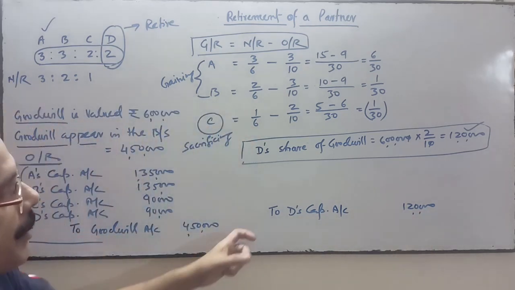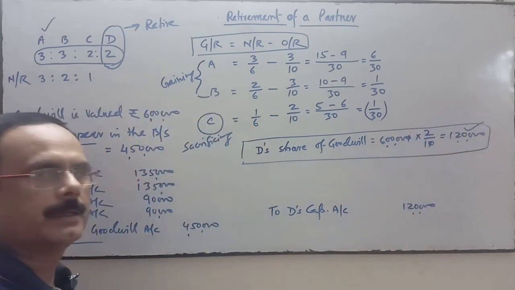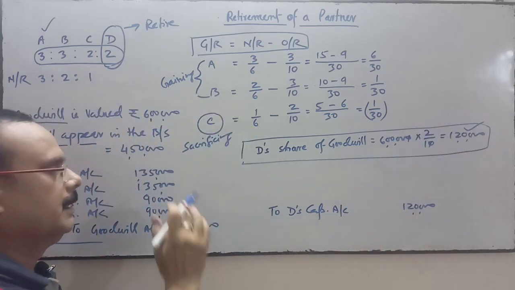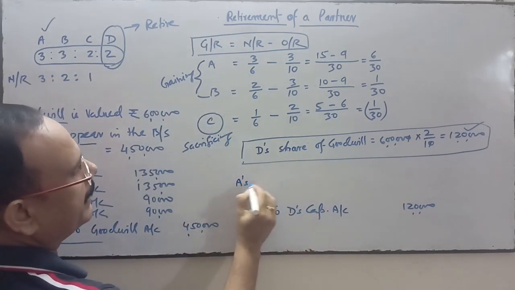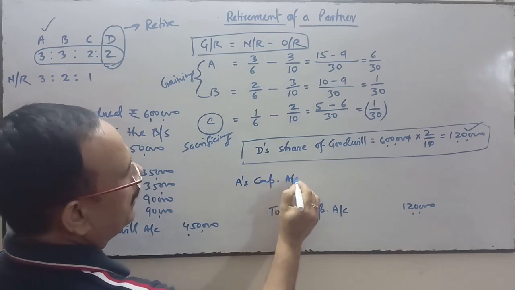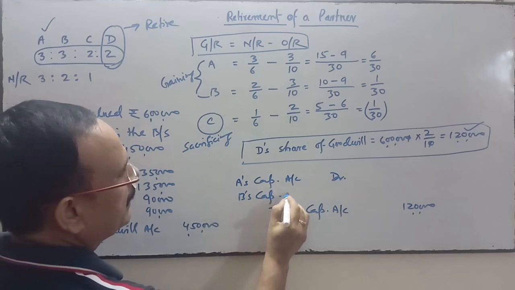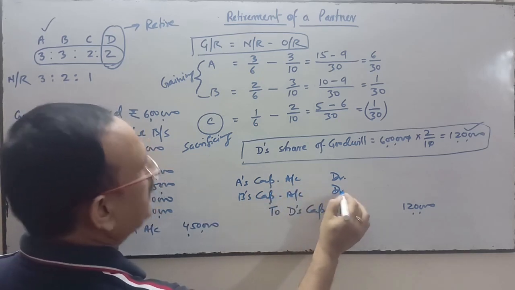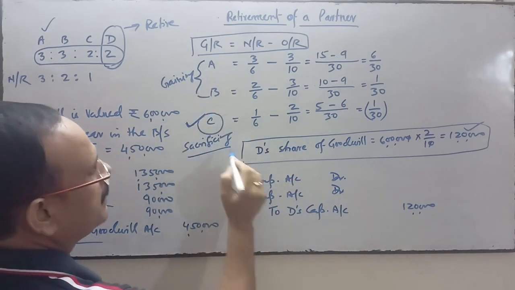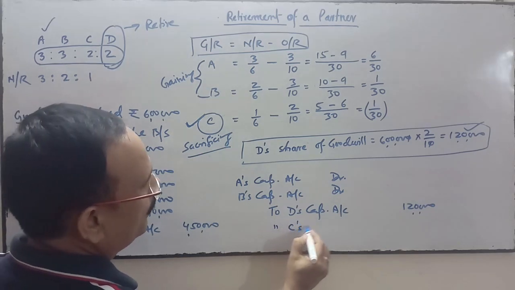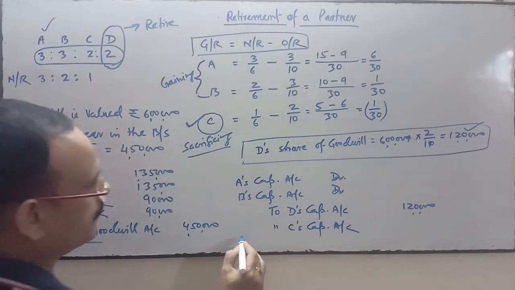We are going to do the treatment of goodwill. D's capital account will be credited with D's share of goodwill, and the gaining partners' capital accounts will be debited. A's capital account and B's capital account will be debited because they are the gainers after D's retirement. But C is one of the partners in between who has sacrificed, so his capital account will be credited.